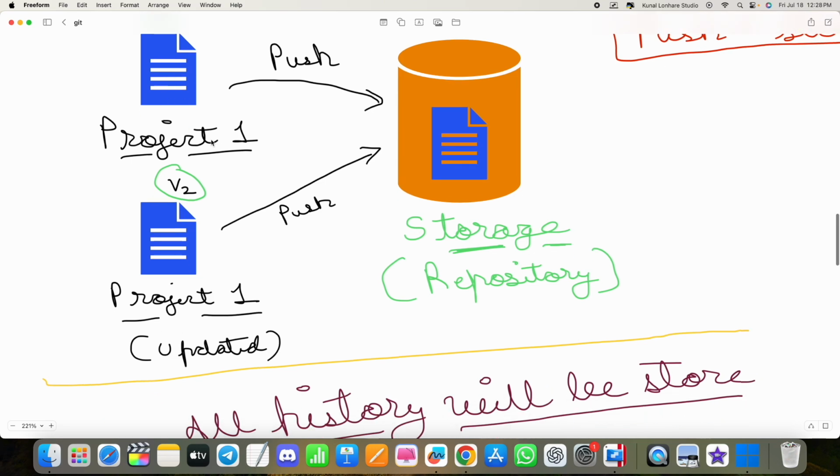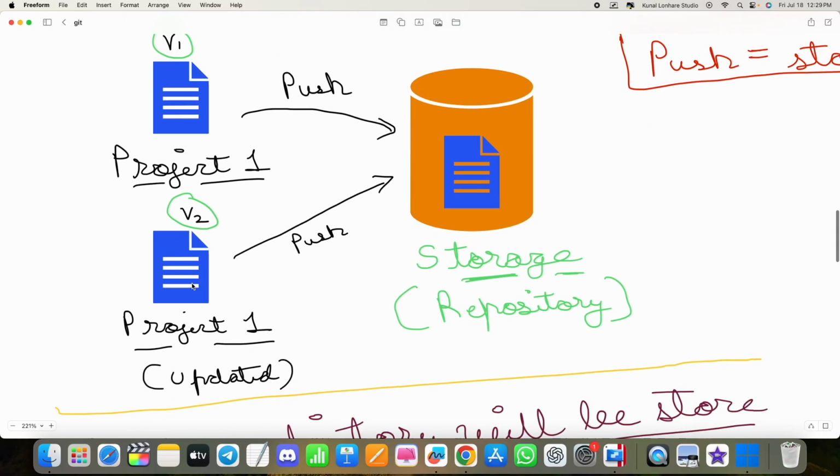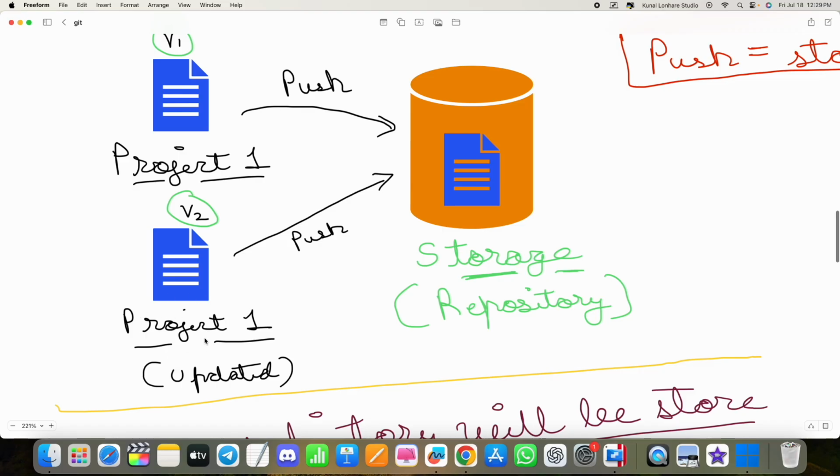Okay, so this is project one. Let's say I want to do some update in project one. Generally this project one becomes your version one. This is the original project, and let's say you have made changes in this project, so automatically it will become version 2.